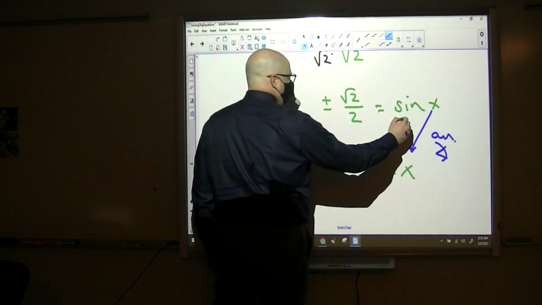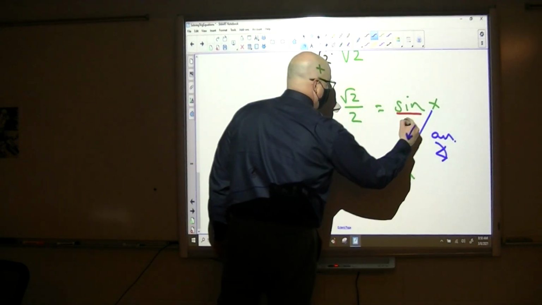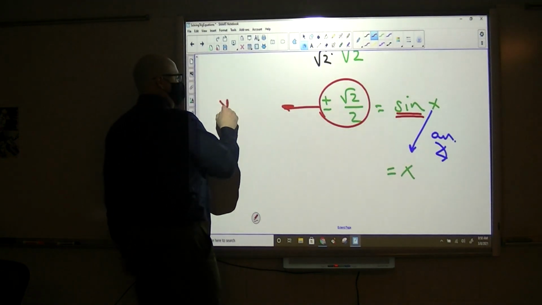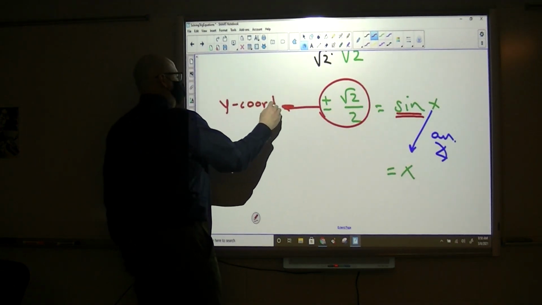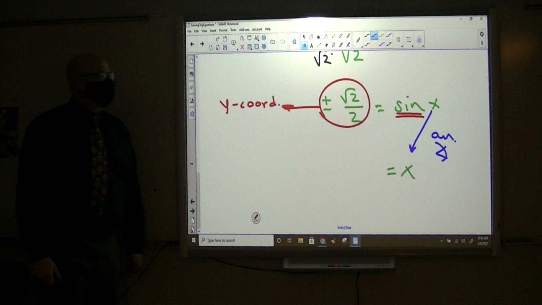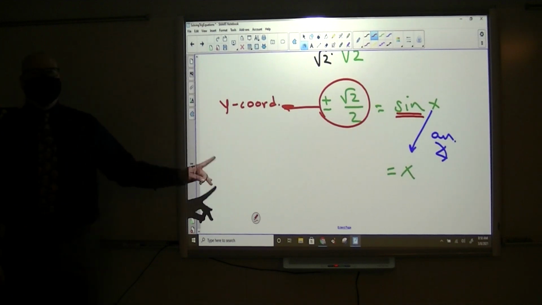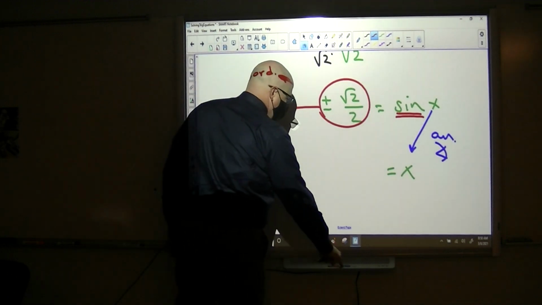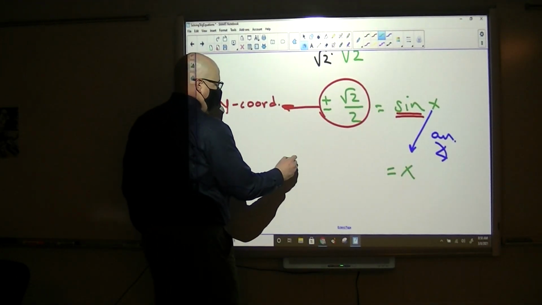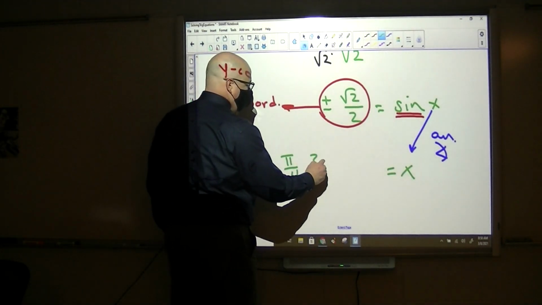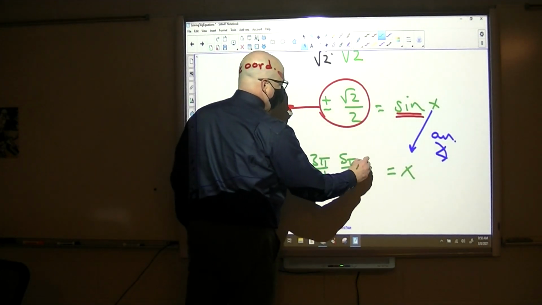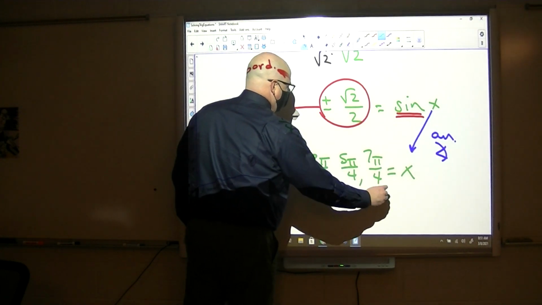And because we're doing sine, these are y coordinates. So what angles have y coordinates of plus or minus radical 2 over 2? Those are all of our pi over 4 angles. Pi over 4, 3 pi over 4, 5 pi over 4, and 7 pi over 4.